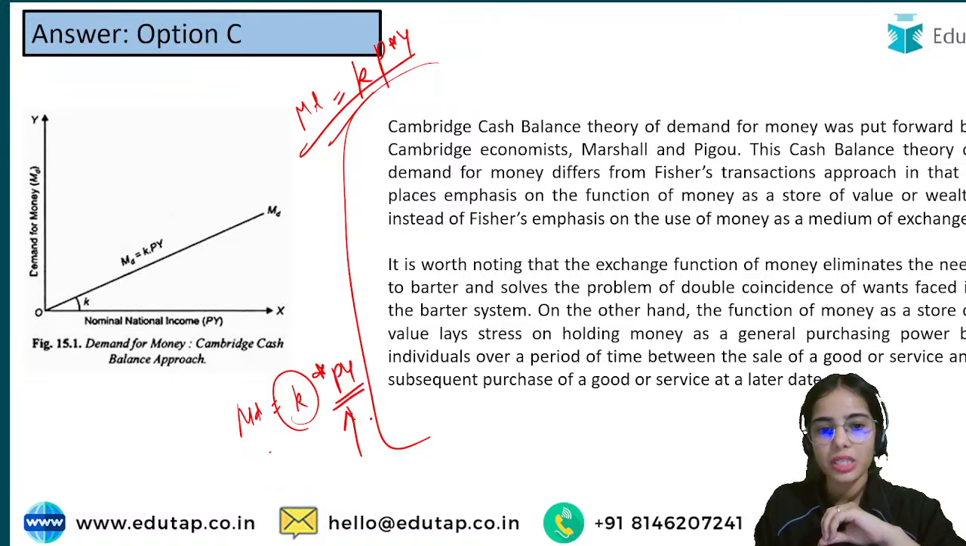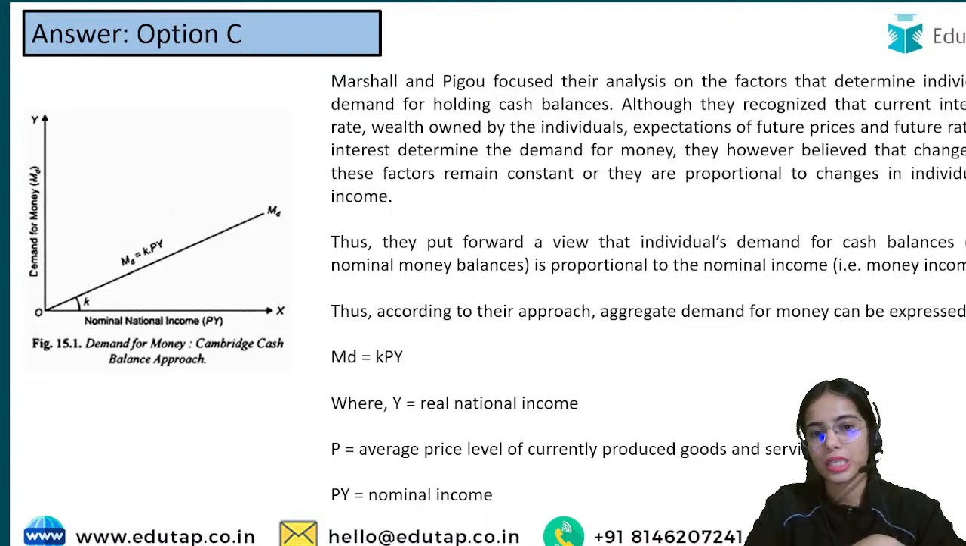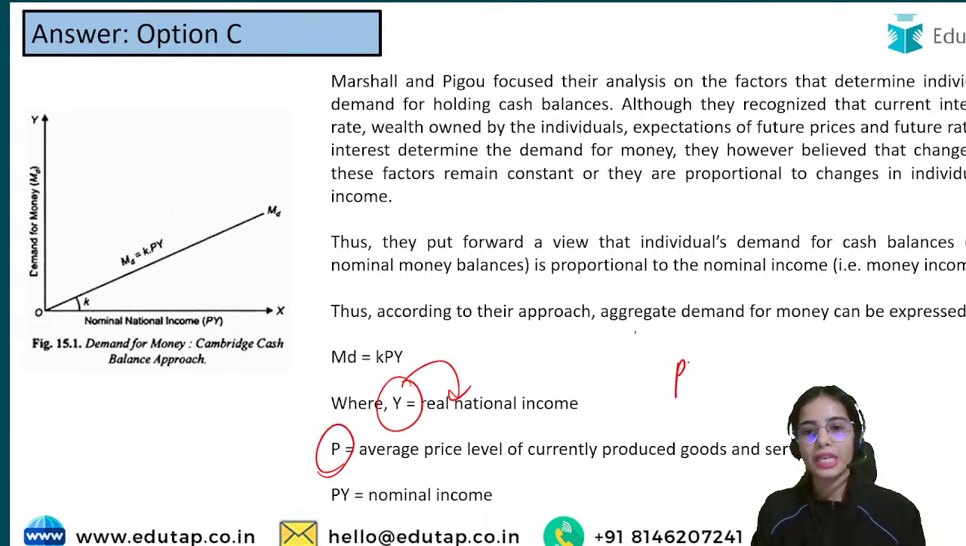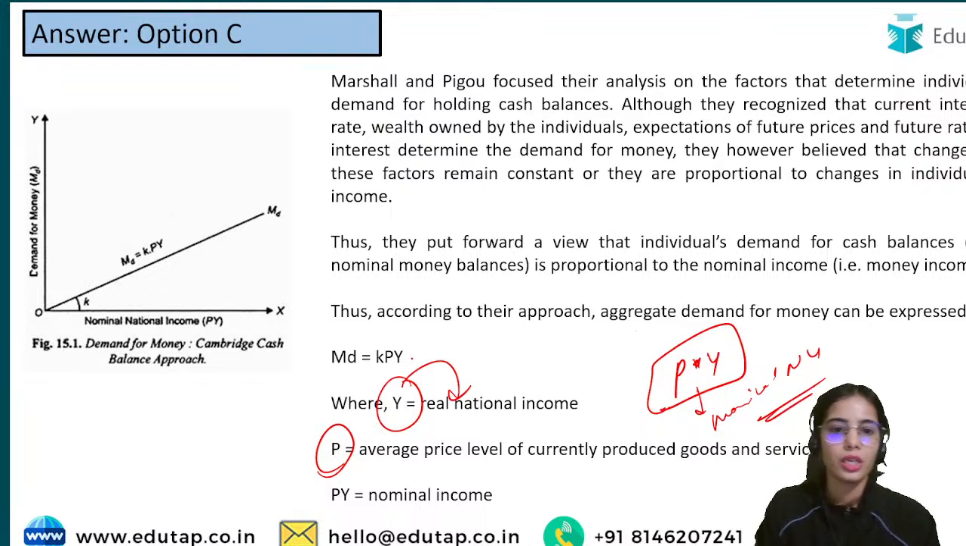So if nominal income is high, the demand for money will be high. If nominal income is low, demand for money will be low. You can read more about it, but this is the basic idea. Y is the real national income, P is the price level. Price level multiplied by real national income, or real output, gives nominal national income, multiplied by K. So this is the equation.